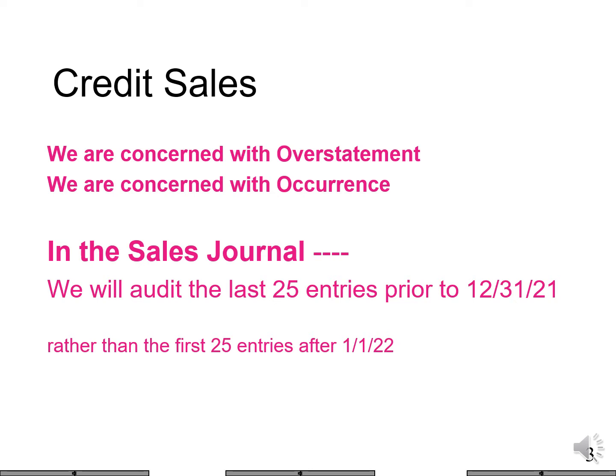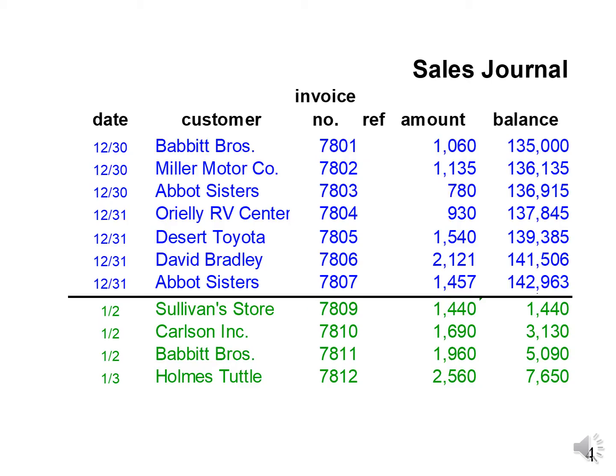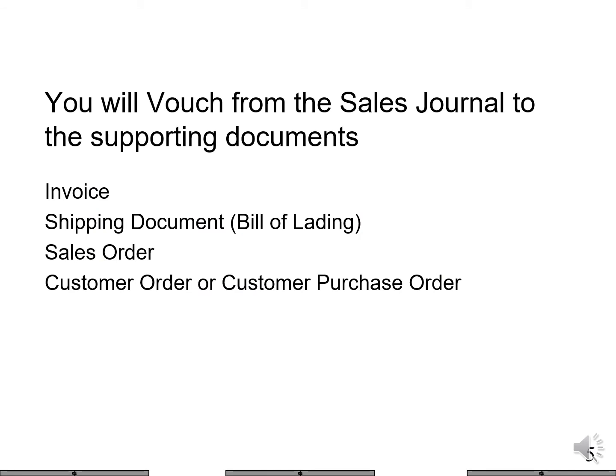We're concerned about overstatement. We're concerned about occurrence. We will audit the last 25 entries in the sales journal prior to December 31st, 21. Okay, so we're going to audit these guys to the blue. We're going to vouch from the sales journal to supporting documents: the invoice, the shipping document, sales order, customer order, purchase order, to have evidence that the sale actually occurred.